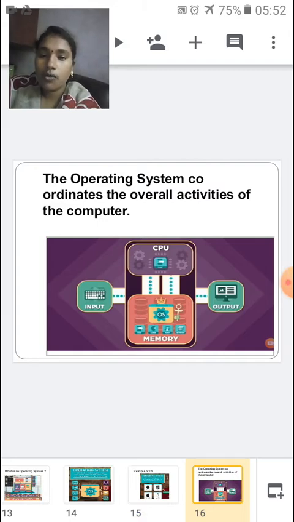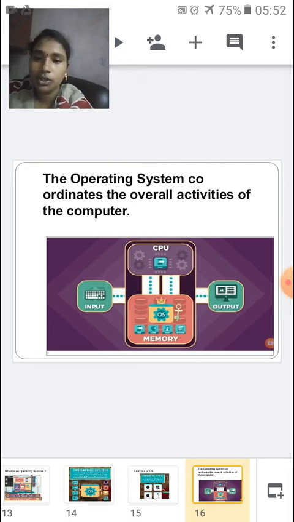Now, the operating system coordinates the overall activities of the computer. So let me repeat, the operating system coordinates the overall activities of the computer.